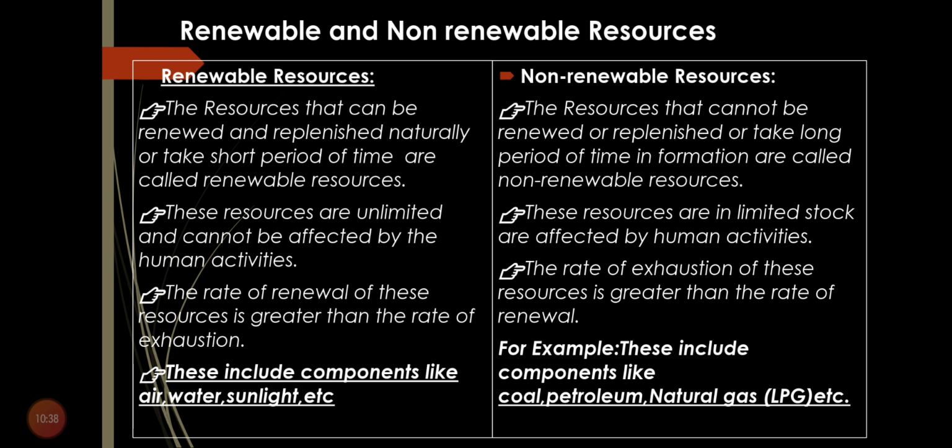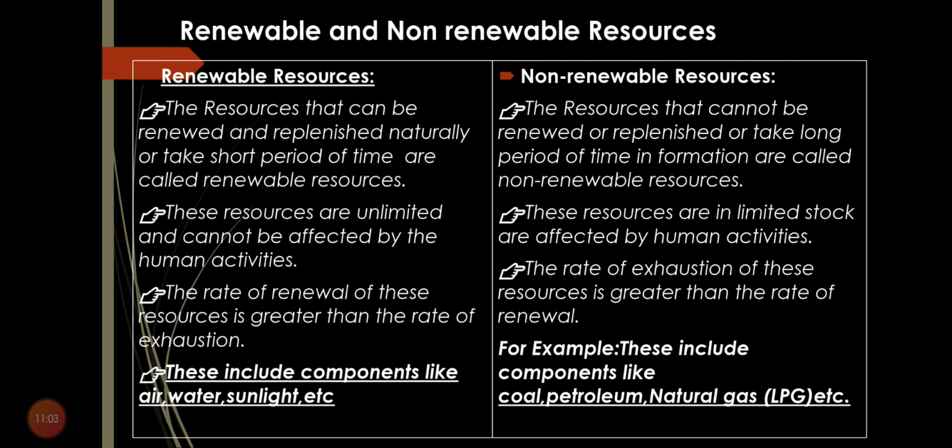The resources that cannot be renewed or replenished. That means once we consume it, it will get depleted, or it takes a long period of time in formation, maybe thousands of years. So that is known as non-renewable resources.